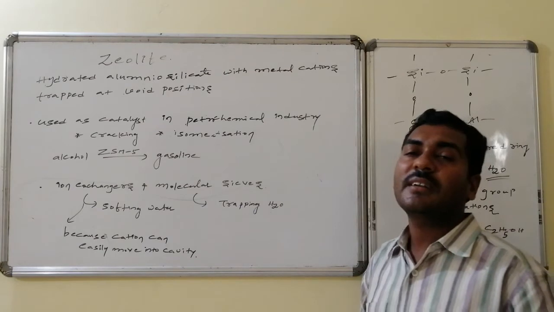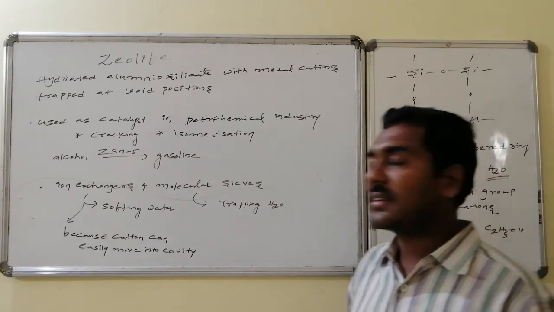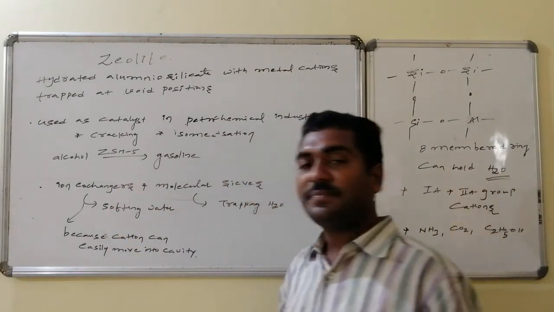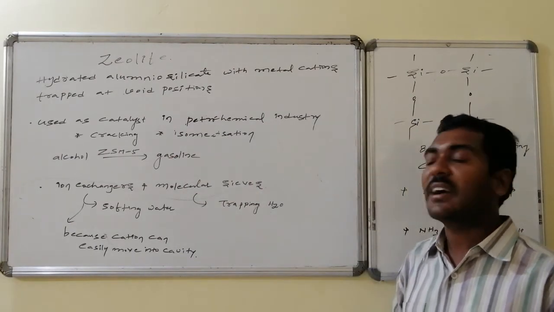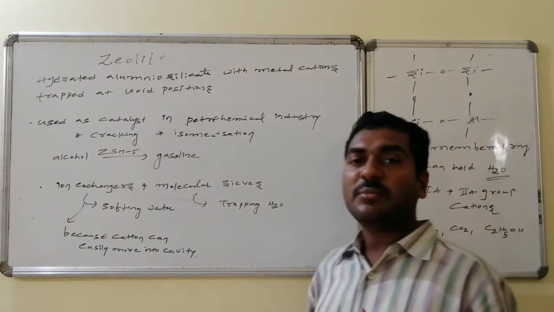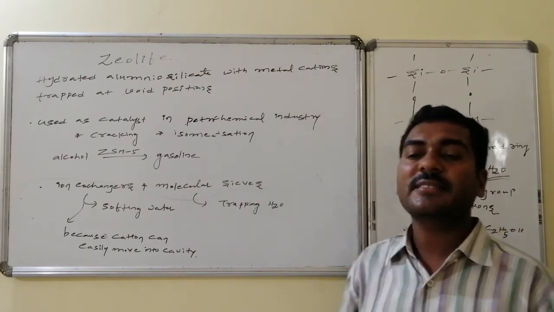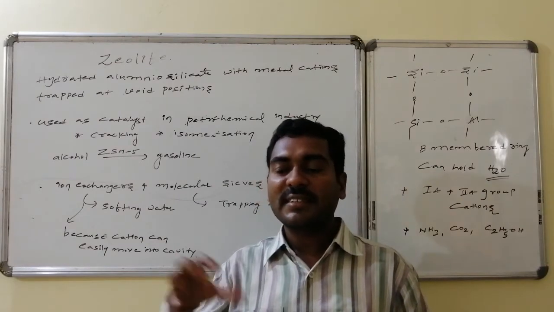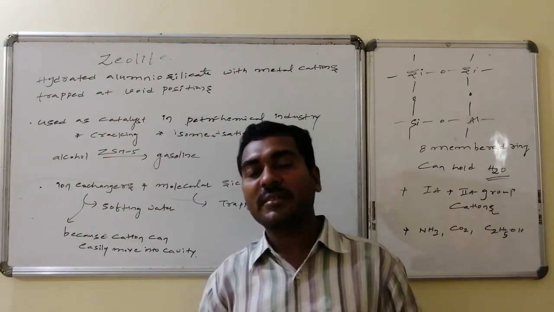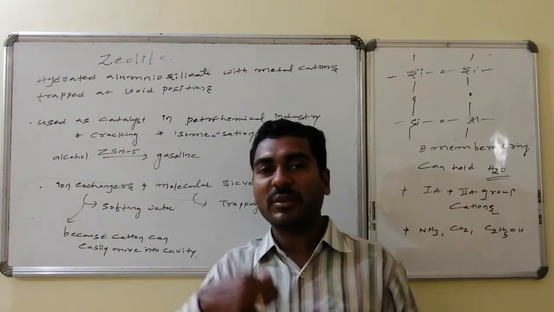Also, alcohol is converted to gasoline with a specific zeolite, ZSM-5. Zeolite is also used as an ion exchanger and as a molecular sieve. For some chemical reactions, water molecules are liberated, but the liberated water molecules do not let the reaction proceed in the forward direction. We have to entrap those water molecules.